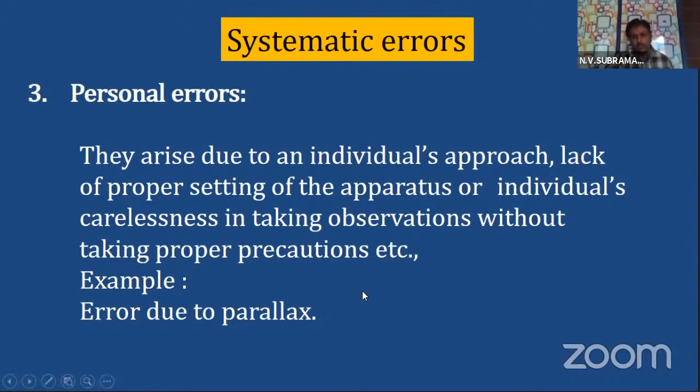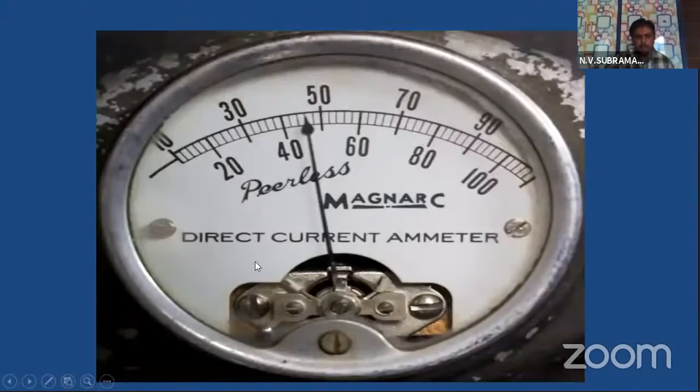To explain, I am showing this. You are seeing one ammeter. See the needle position. If you see the needle straight, then only you will know the correct reading. But if you see it with some tilted head, like your head is falling off to one side and you are always looking at the reading like that, will you know the correct reading, children? That is where your personal error is coming up.